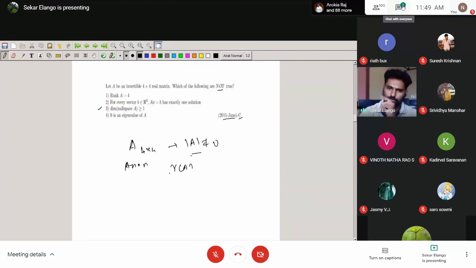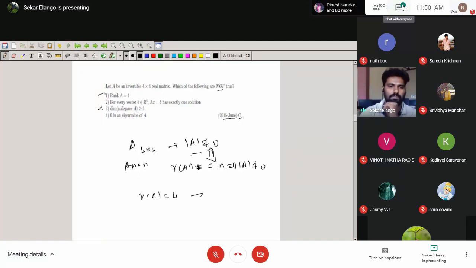That was discussed in the first theory section. So A is an n cross n matrix. Suppose rank is equal to n, in the sense that the determinant of A is non-zero. So this is invertible. Invertible means the determinant is non-zero, and so the rank will be full rank. Here the order is a 4x4 matrix, so the rank of A definitely comes to 4. Okay, the first option will be true.